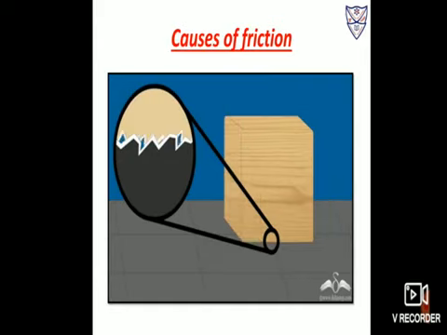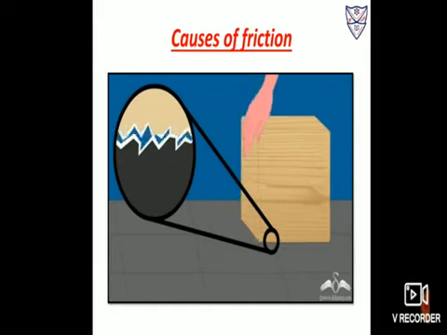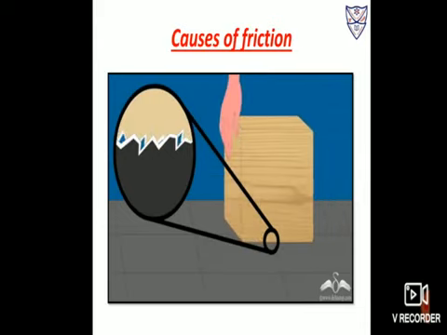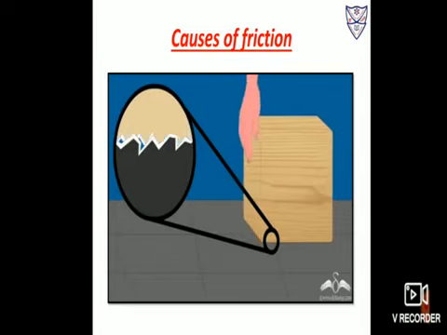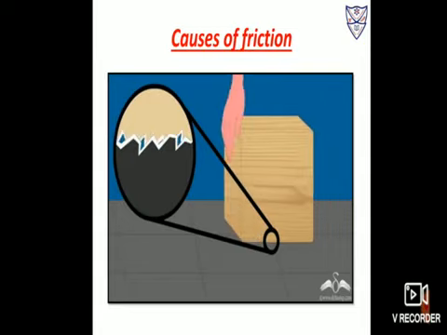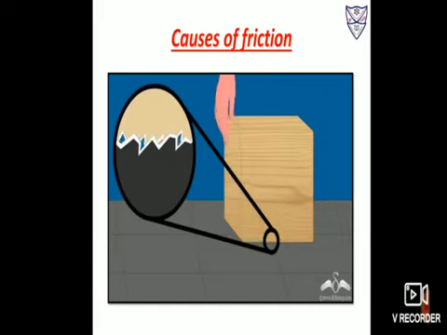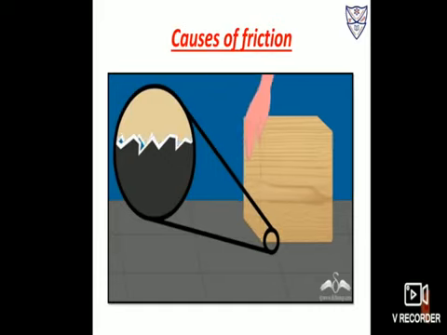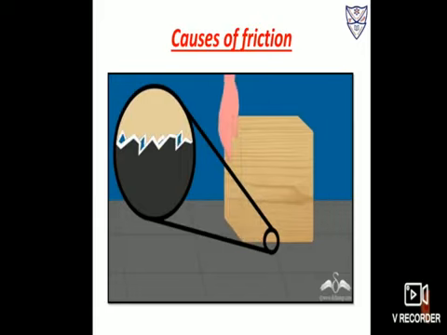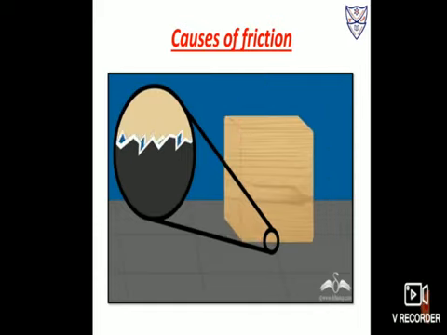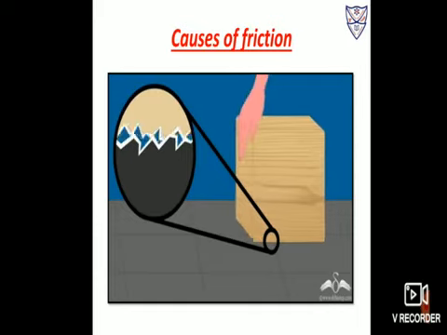Now students, let us take another example to understand more clearly. We have taken one wooden block and we are pulling it over the table. So here two surfaces are there, the surface of the wooden block and the surface of the wooden table. Now these tiny hills and valleys present on both surfaces, that is on the surface of the wooden block and on the surface of the table, are in contact, okay?